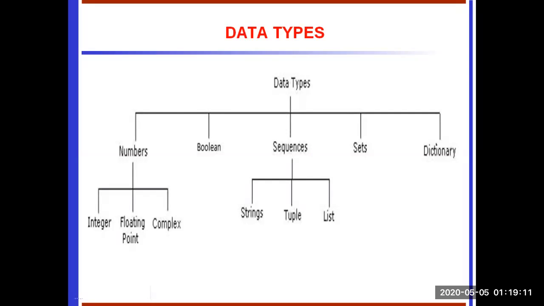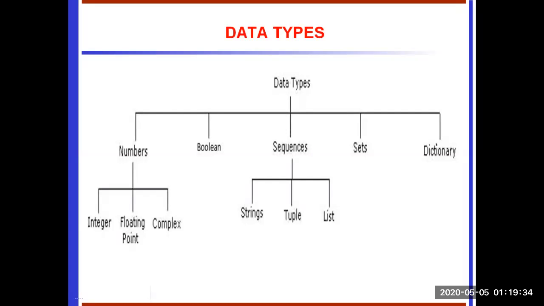And then sequence. Any value or any group of characters we are handling, we go for a sequence. In the sequence, the first one is string. A string is a sequence of characters, numbers, or special characters enclosed in single quotation or double quotation marks. That is called a string. The string index always starts at the number 0.